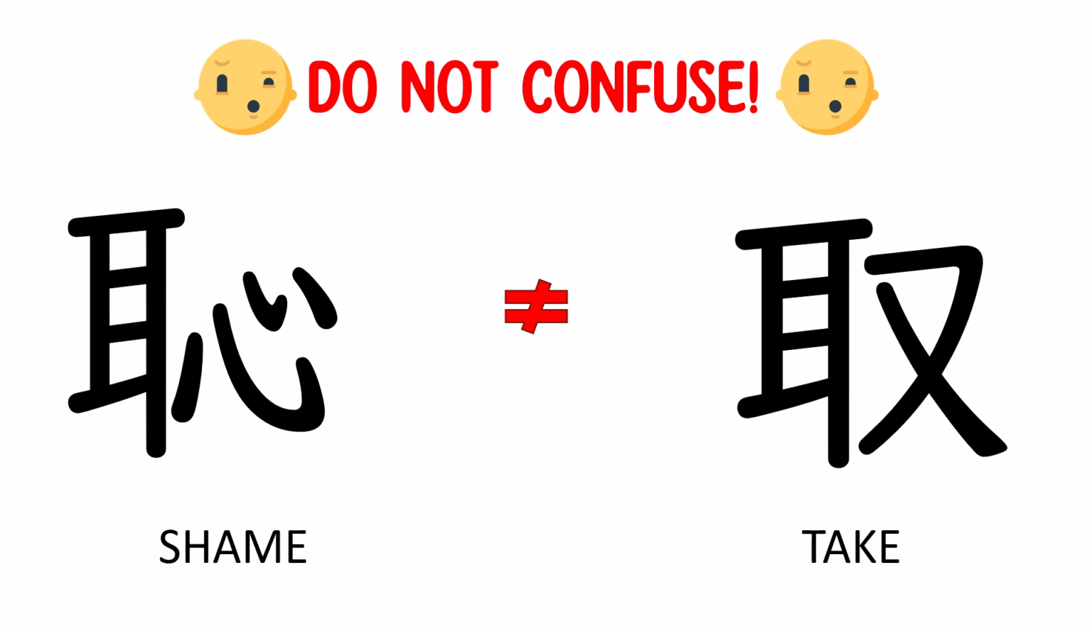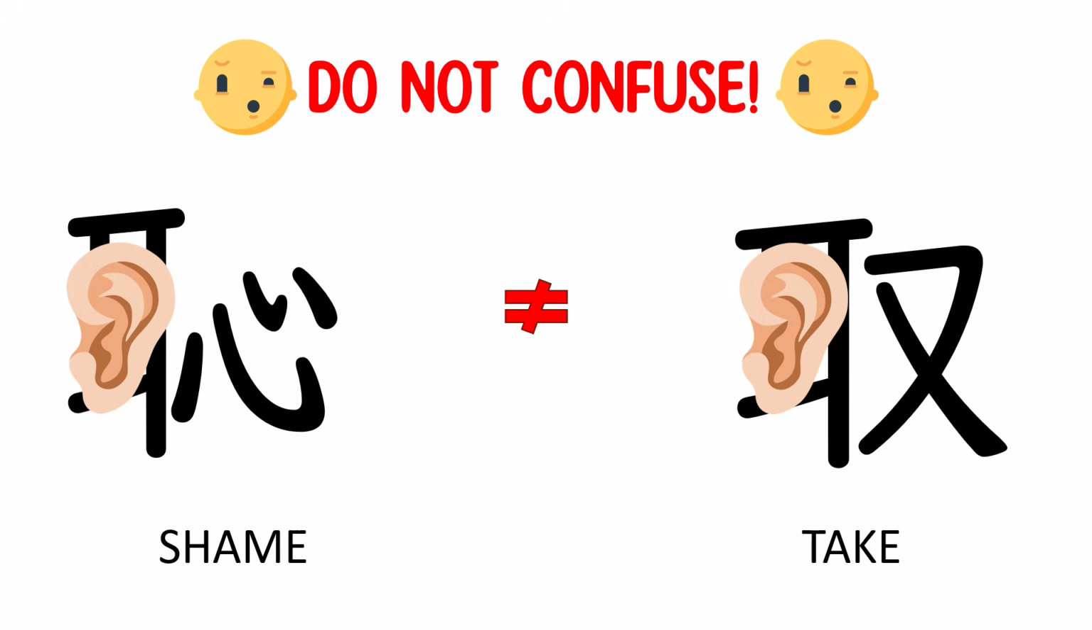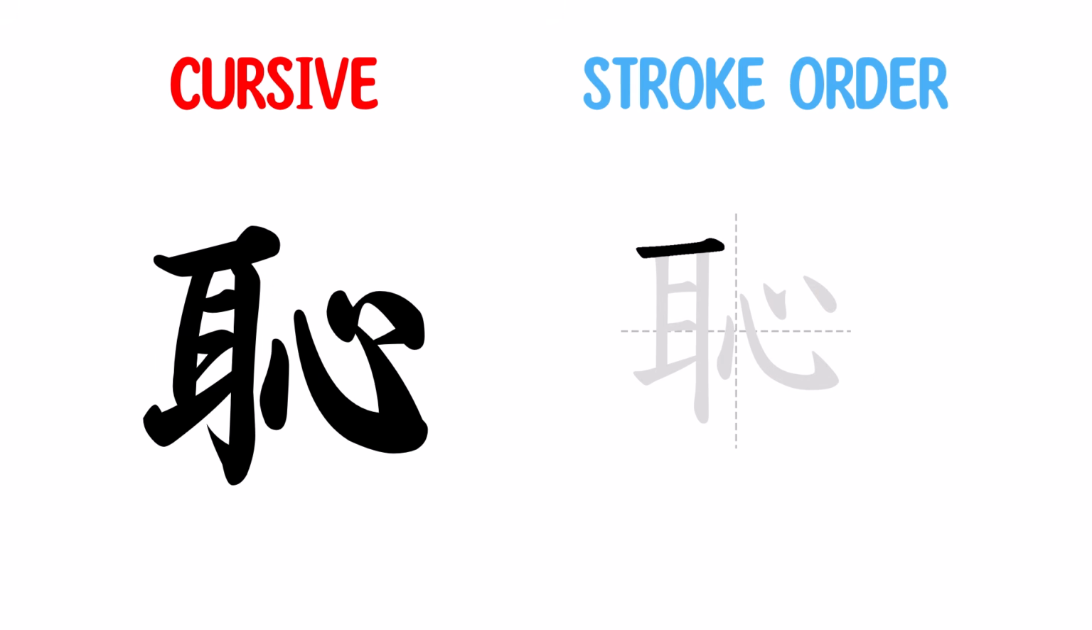Do not confuse shame with take. Both have the ear on the left, but as you can see, the right is different. Since shame is a feeling, you can remember that it has the heart, while take has a hand. This kanji has 10 strokes, and although shame is a big thing in Japan, no need to feel it when you're speaking Japanese. Usually, they get very surprised when they find others learning their language.